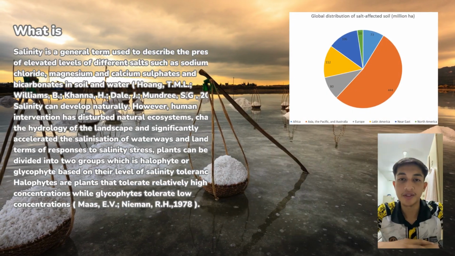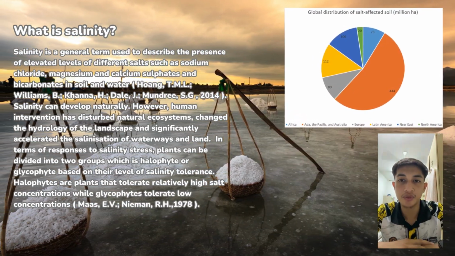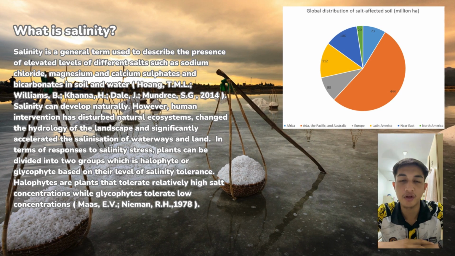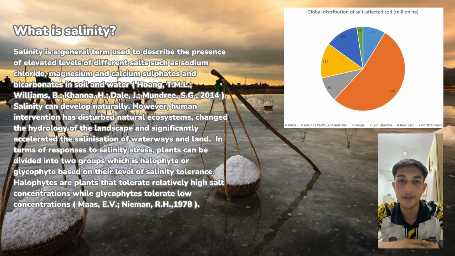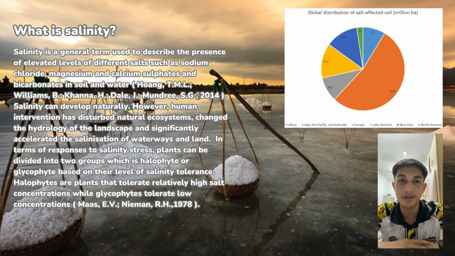What is salinity? Salinity is a general term used to describe the presence of elevated levels of different salts such as sodium chloride, magnesium and calcium sulfate and bicarbonate in the soil and water. Salinity can develop naturally. However, human intervention has disturbed natural ecosystems, changed the hydrology of the landscape and significantly accelerated the salinization of waterways and lands.